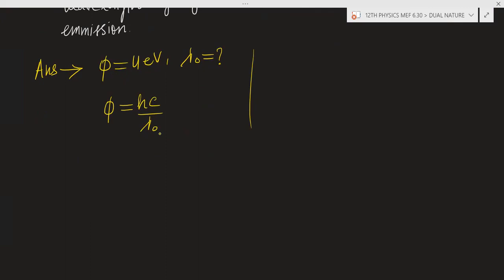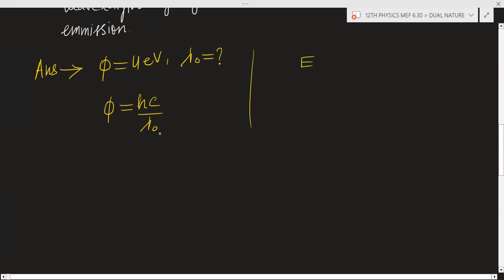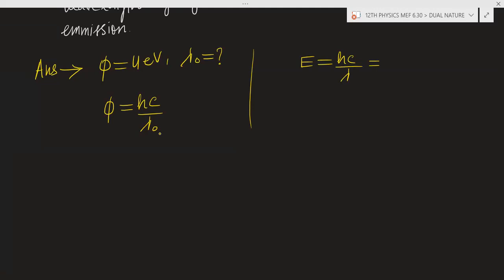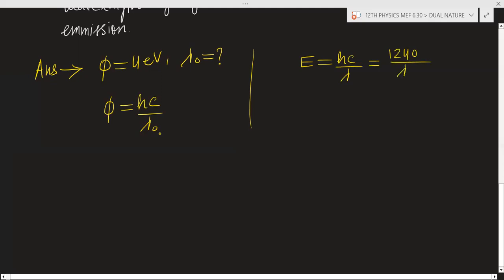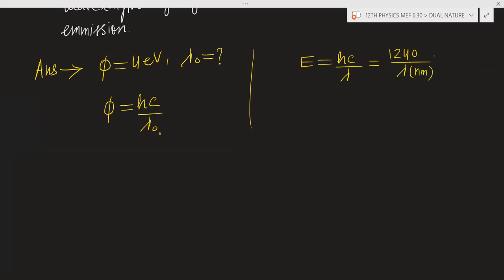You can write energy is equal to hc divided by lambda, and this energy you can write like this: 1240 divided by lambda, where you put lambda in nanometer, and you will get the answer in electron volt.